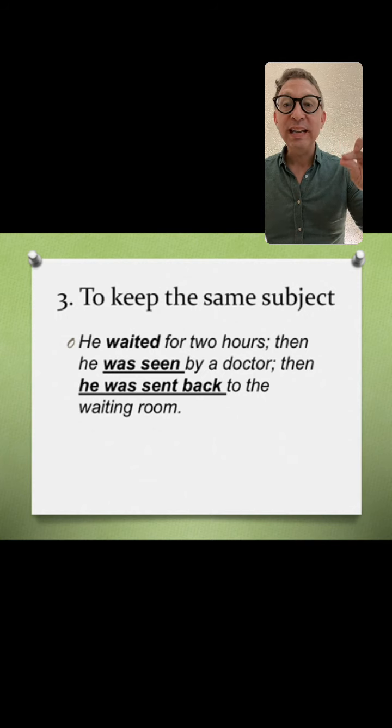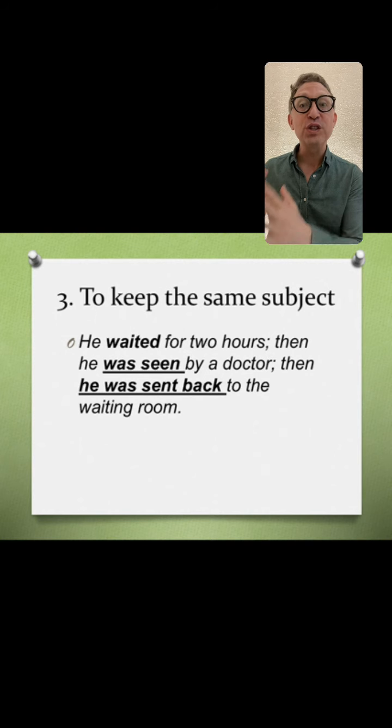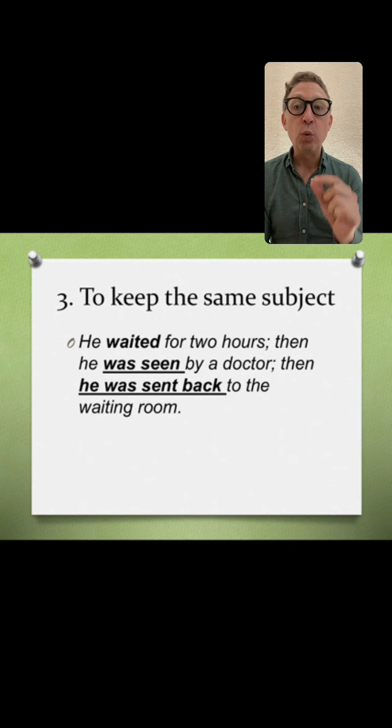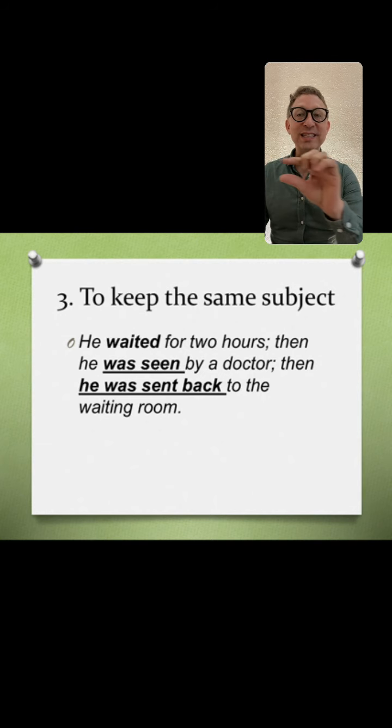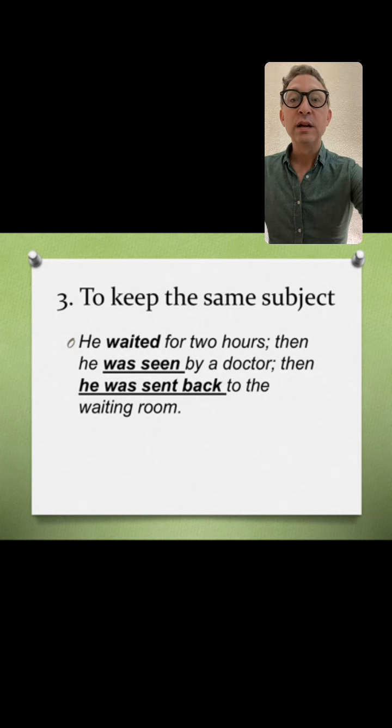But if we want to keep "he" in the first position, then we have to switch the next 2 sentences to passive. He was seen, not the doctor saw him. No, he was seen by the doctor. And then he was sent back to the waiting room, not the doctor sent him to the waiting room. So if we want to keep the same subject, we then switch to passive.